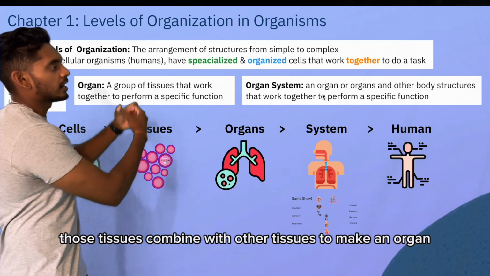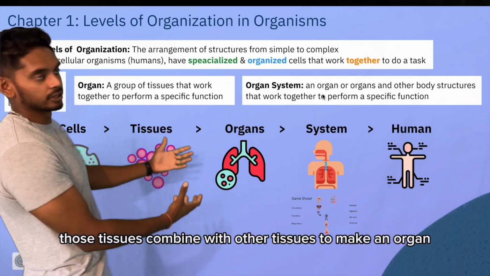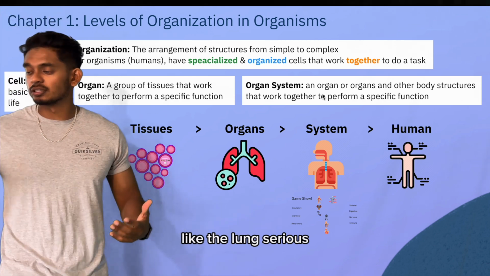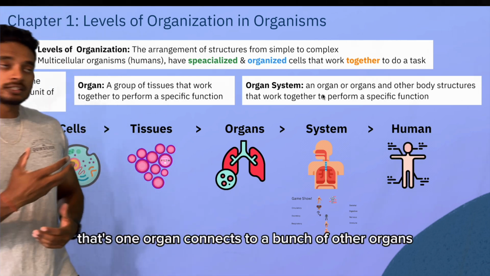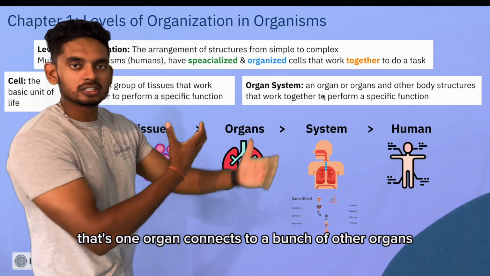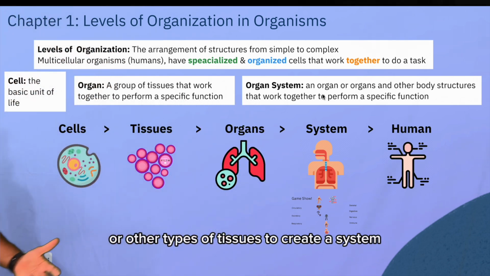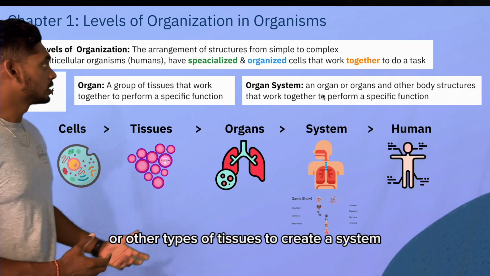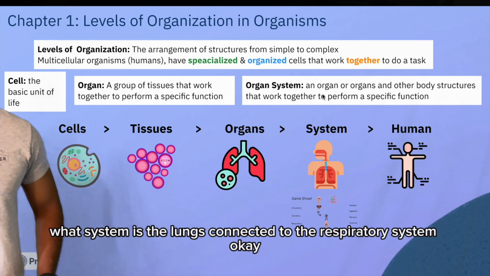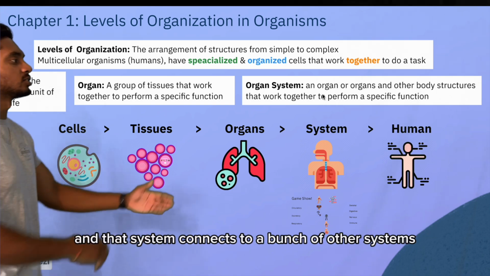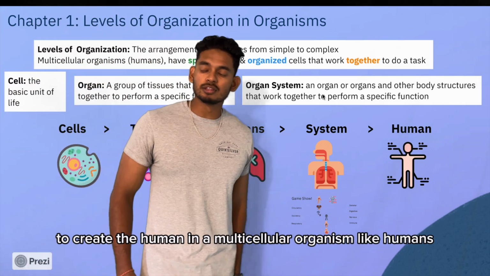Those tissues combine with other tissues to make an organ, like the lungs here is my example, right? That one organ connects to a bunch of other organs to create a system. Which system is the lungs connected to? The respiratory system. And that system connects to a bunch of other systems to create the human.